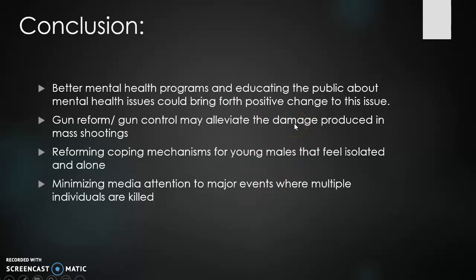Conclusion: we have possible solutions to help alleviate this issue in the United States. Better mental health programs and educating public officials and just the public in general about mental health problems and how to report or how to bring forth, how to get the help that people need, could be a possible solution. Moving on, we have gun reform and gun control. Obviously, all these shootings happened using a firearm, so limiting and restricting the access to firearms could be a possible solution. The third point here is reforming coping mechanisms for young males that feel isolated and alone.